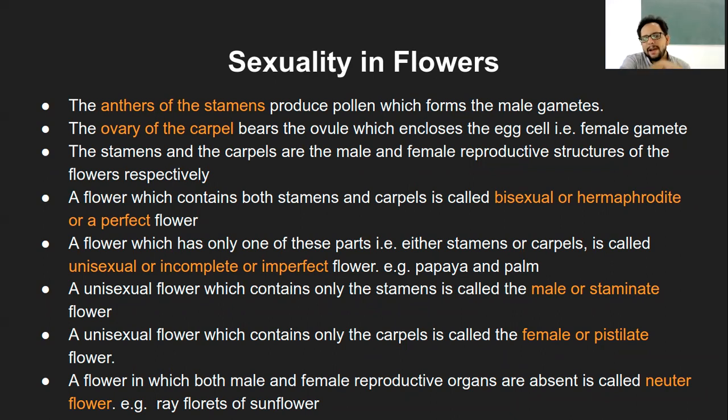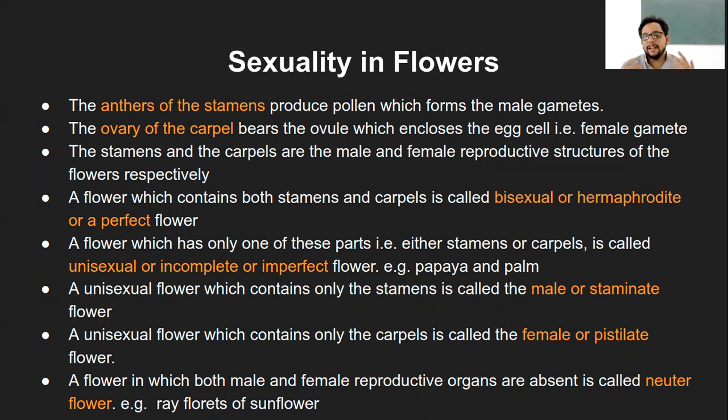Now, when the flower is at a little distance, let's say a unisexual flower, but present on the same plant, that is, there will be separate male flowers and separate female flowers, but they are present on the same plant, and there the chance of pollination is a little reduced.